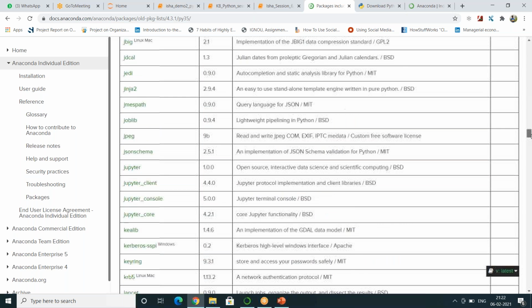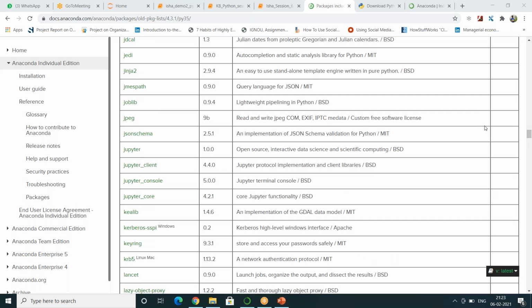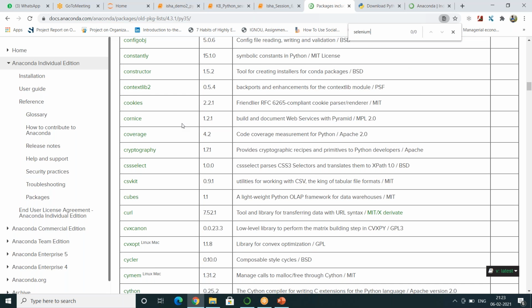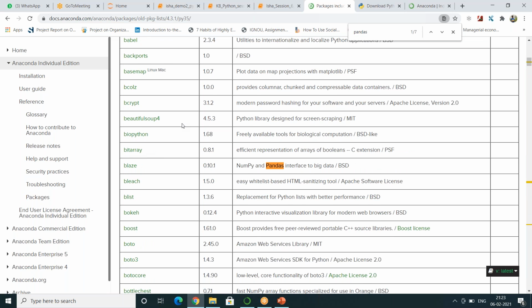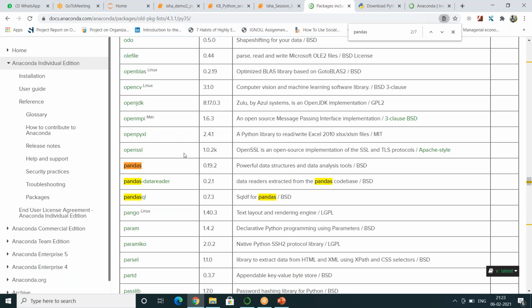Okay, so what is a module now? Can any of you tell me what a module is? One specific module example. Any one of you? Okay, so let me tell you. When you say a module, today we are here to learn Selenium along with Python. So Selenium itself is a module. When you check within Anaconda, whether Selenium comes for free, no, it is not pre-installed. If you want to do some data analysis, we have to use Pandas. Whether Pandas comes by default with Anaconda, yes, it does.